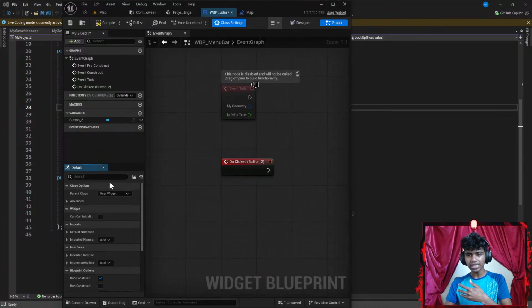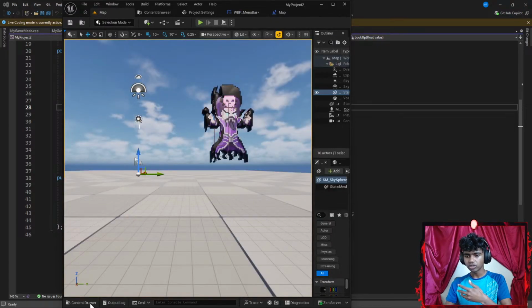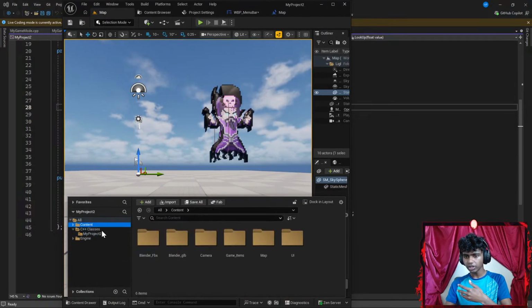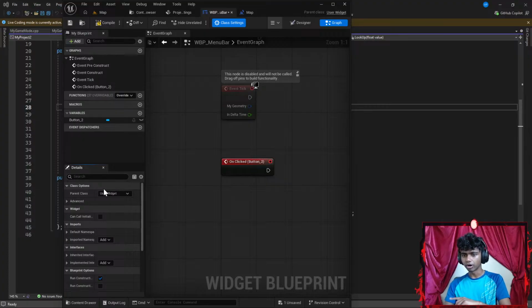Okay, I'm going to go to class settings. I'm going to change user widget to, what's it called? I forgot. Let's go to something like map. What was my widget called? I'm going to go to something like UI. Let's go to content UI. It's called WBP menu bar. So it's called WBP menu bar. Okay, let's go with something like WBP.